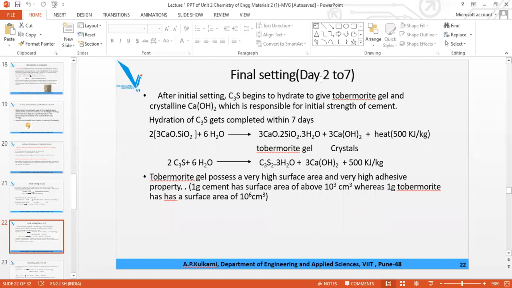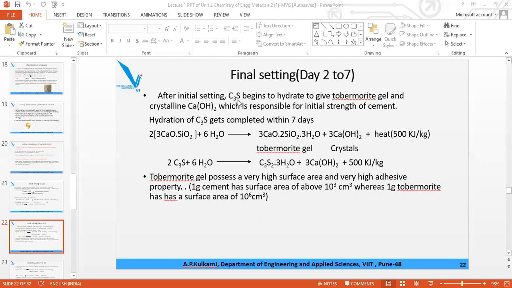So for initial setting, which two constituents undergo hydration? C3A, tricalcium aluminate, and C4AF. And what are the heats of hydration? 880 kilojoule and 420 kilojoule. And what is the period required for initial setting? 1 day. For final setting it is 2 to 7 days.